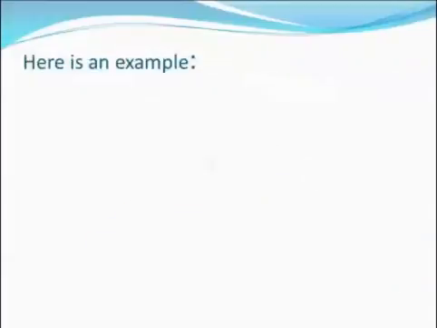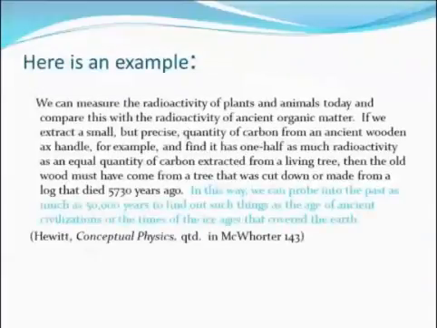Here is an example. We can measure the radioactivity of plants and animals today and compare this with the radioactivity of ancient organic matter. If we extract a small but precise quantity of carbon from an ancient wooden axe handle, for example, and find it has 1/2 as much radioactivity as an equal quantity of carbon extracted from a living tree, then the old wood must have come from a tree that was cut down or made from a log that died 5,730 years ago.